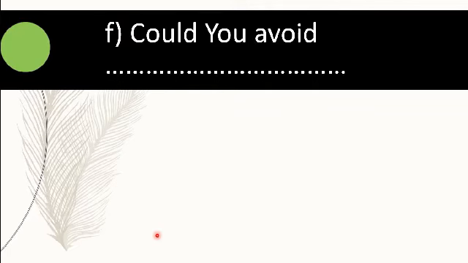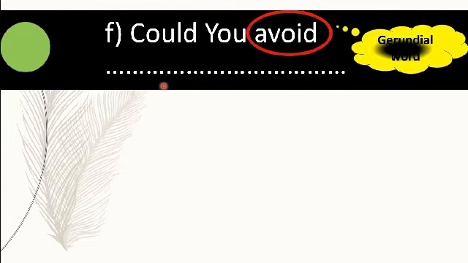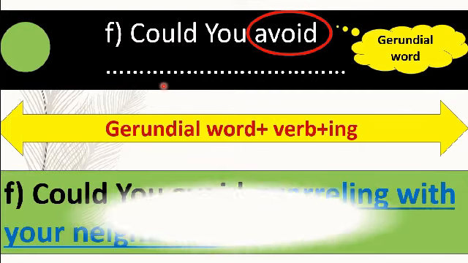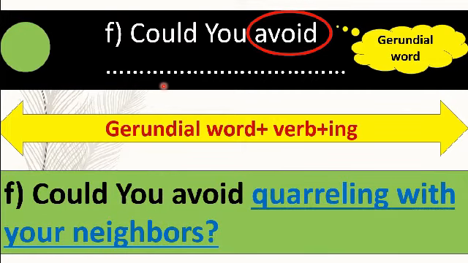Now, next question. Could you avoid dash? Dear students, here avoid is a gerundial word, and we know after a gerundial word, the ing form of verb will be written. So, you can write the sentence in this way. Could you avoid quarreling with your neighbors? Dear students, here you can see with the help of the phrase quarreling with your neighbors, you have written the sentence.